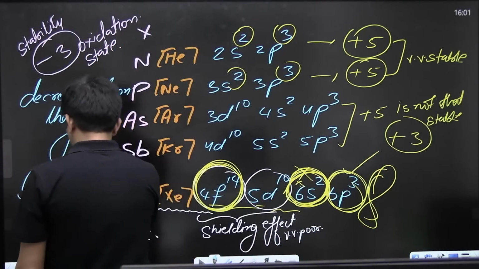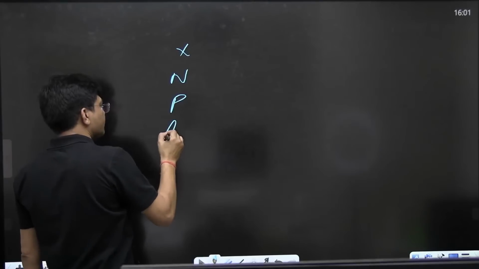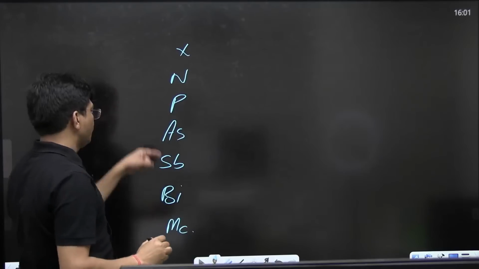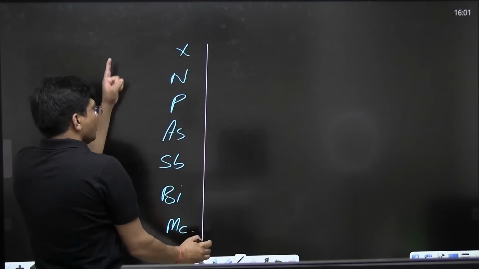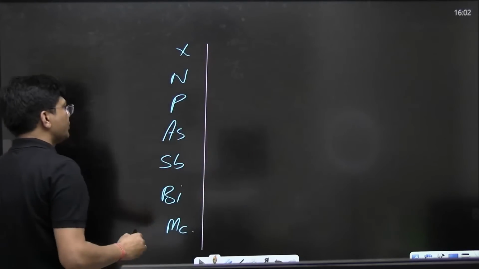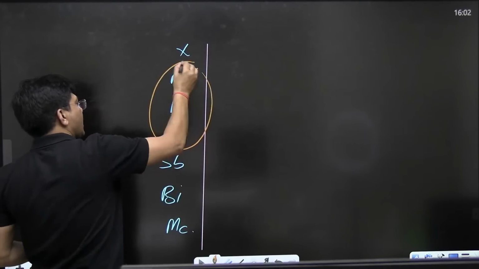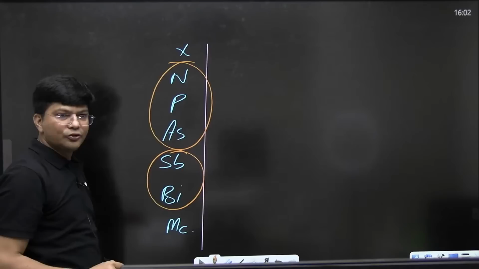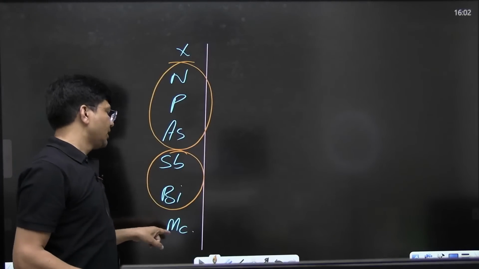Now see to it everyone. If I talk about nitrogen, phosphorus, arsenic, antimony, bismuth, what was the code? What trick I have given you? NEET paper answers. NEET paper answers will be provided by SBI with the help of mic.